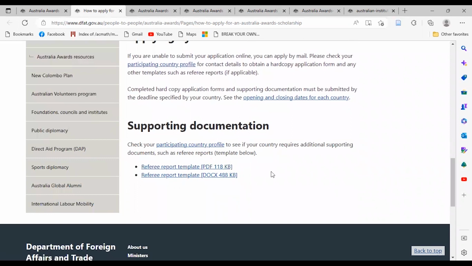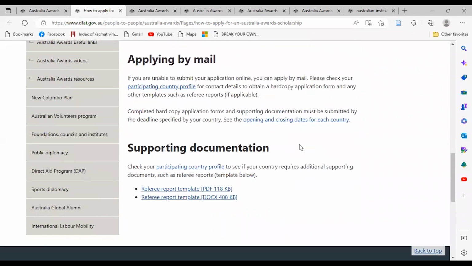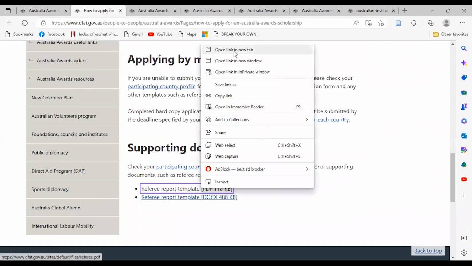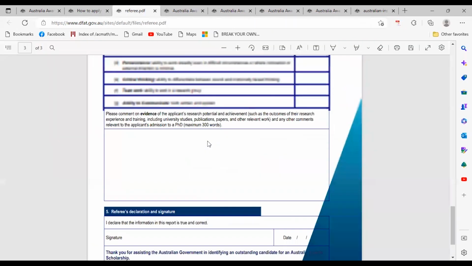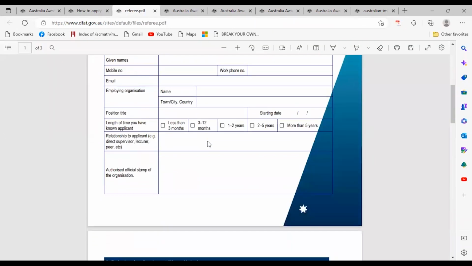The supporting documents can also be found in each participating country profile. As I've said, you will find all the supporting documents that you require. Also, you are required to submit the referee or recommender report. There is a template for the recommender report. So this is the template for the recommender report. For each country, you'll find whether you have to submit 2 or 3 recommenders. So you have to submit all the recommender reports.